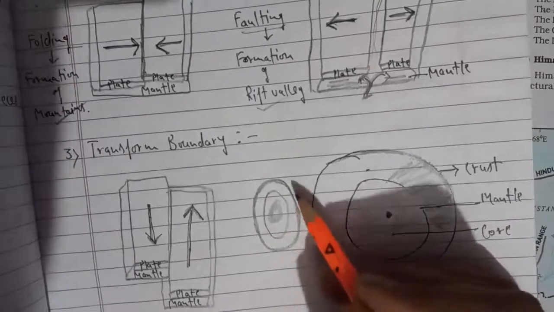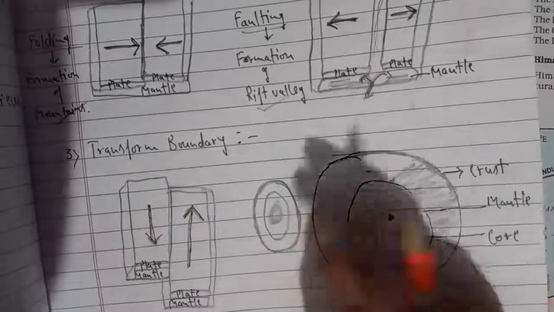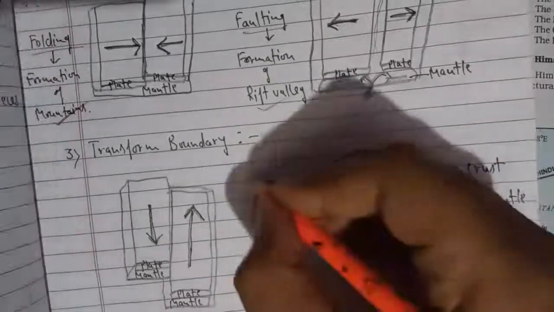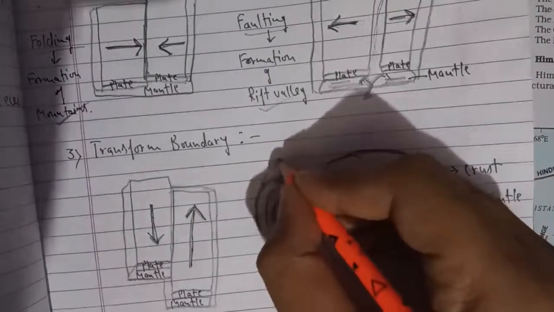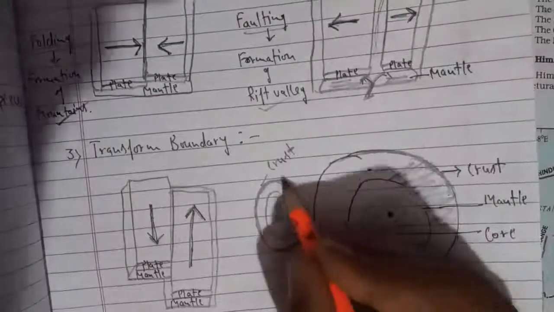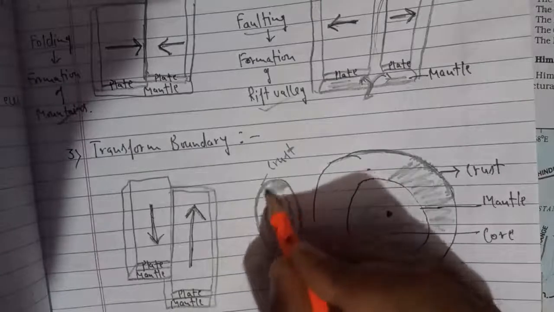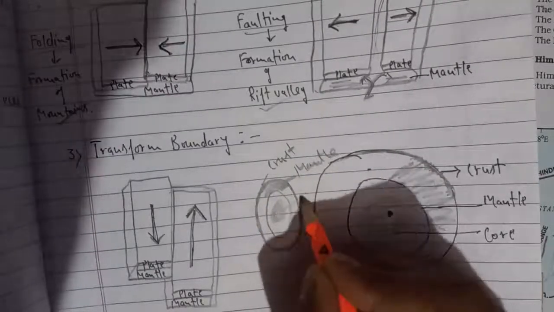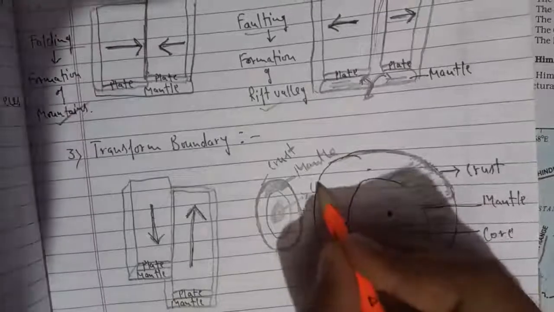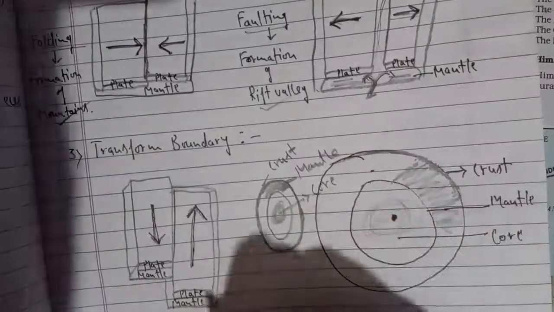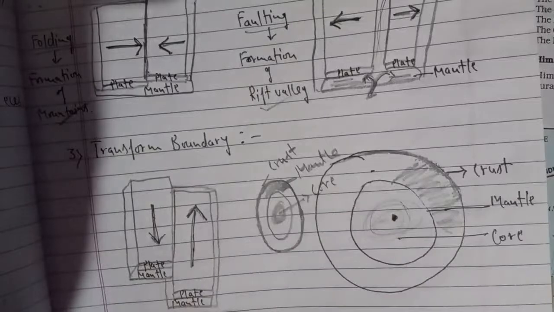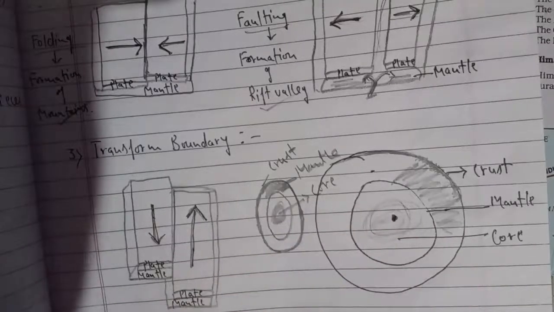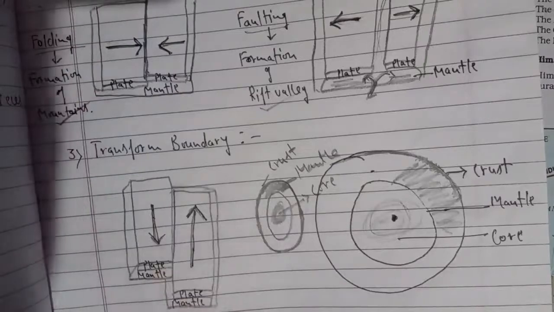If you remove the outer calcium of the boiled egg, then you will see the egg white. That egg white is called the mantle, and the inner part, the yolk, is what we call the core. So with the help of the egg, you can easily understand the various layers of the earth.